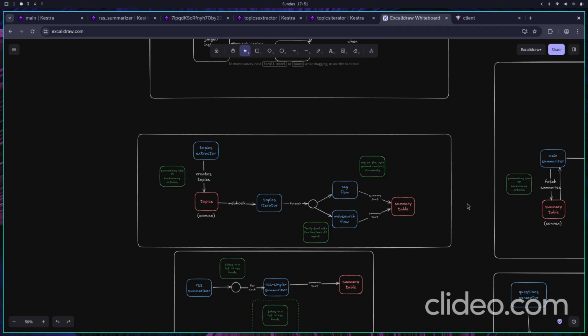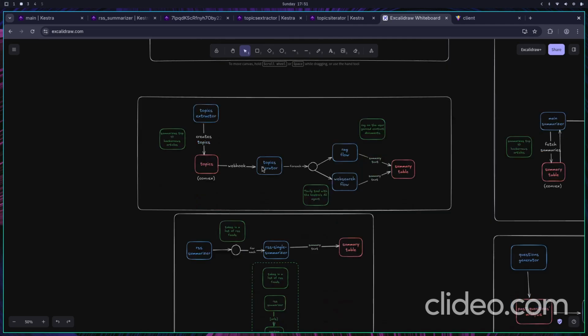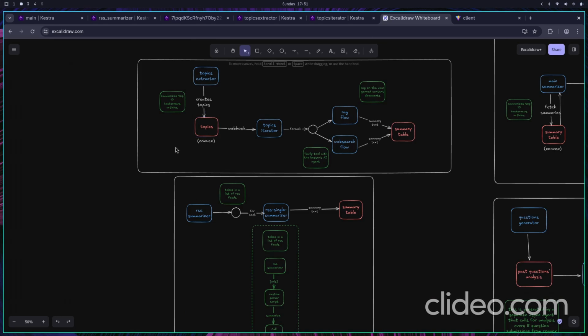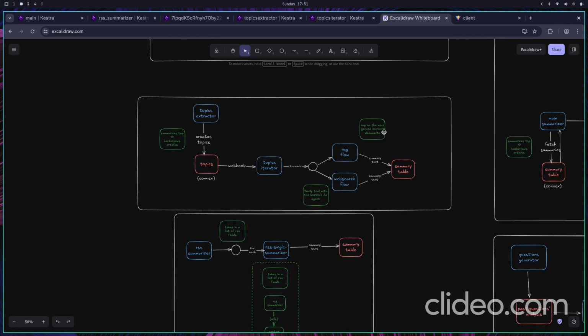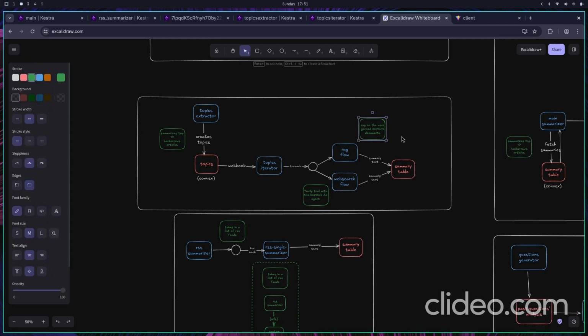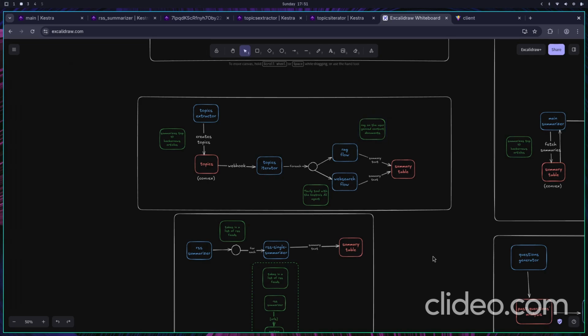Now for the main flows with Kestra, what we are essentially doing is looking to see what users, or specifically developers, are interested in these days. We try to generate some sort of topics out of that, and we perform various sorts of searches. We search the web, we perform RAG on the user generated content documents that we have.